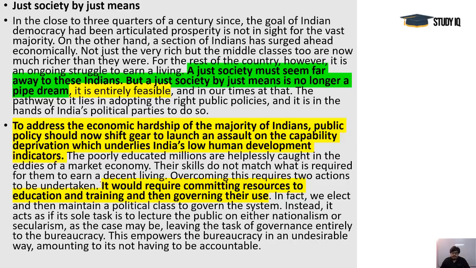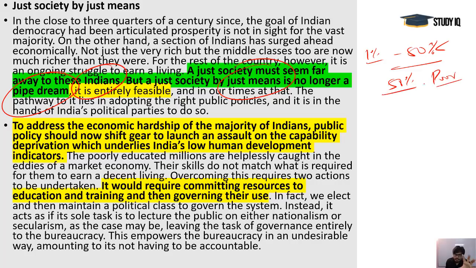A just society must seem far away to Indians today, but a just society by just means is no longer a pipe dream. When 1% of people have more than 50% of the wealth, it is totally possible to give a decent life to the 50% poor people who are living hand to mouth, with no surety that the next day they will survive or have food to eat.